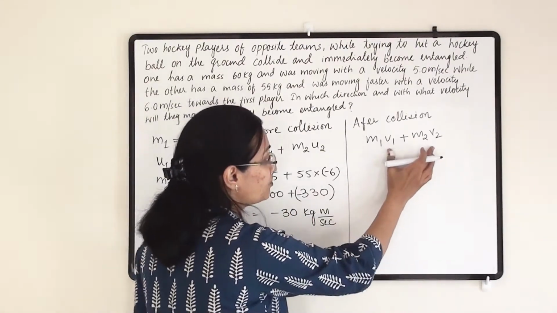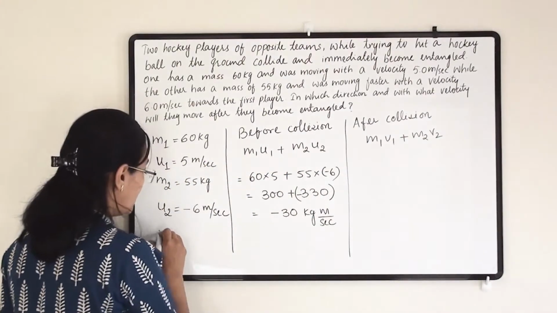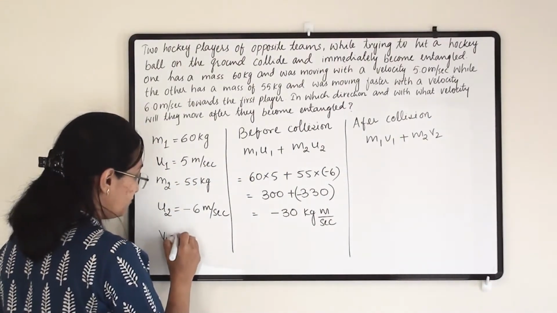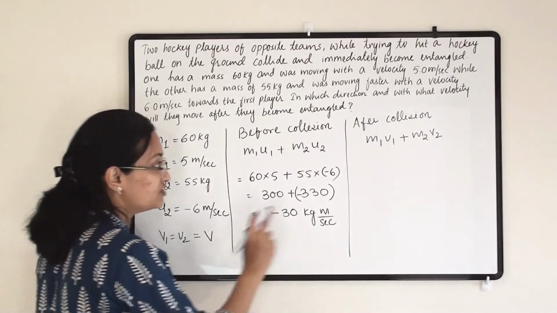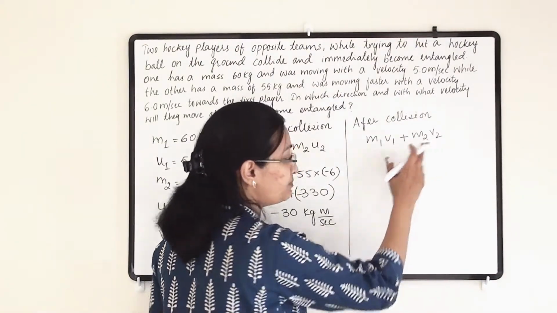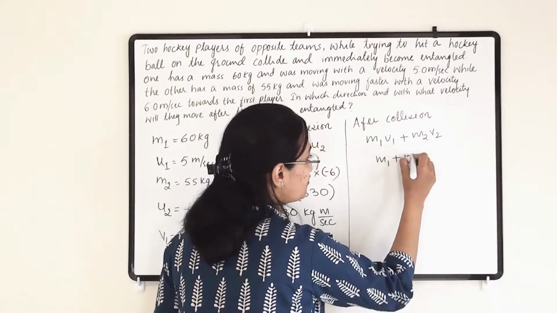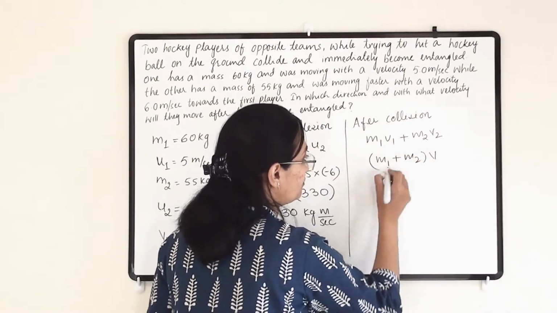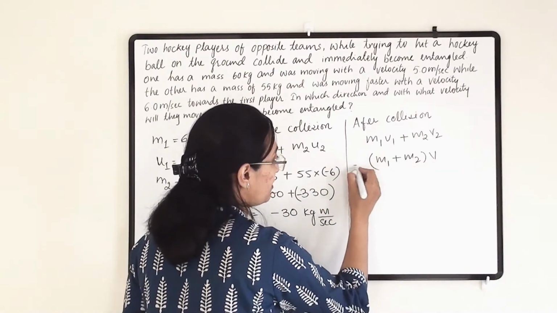So v1 and v2, the final velocity for both persons, I am replacing with v. So it becomes m1 plus m2 times v, because v is the common term and I am taking it out of the bracket.